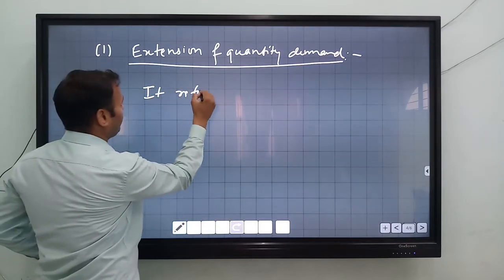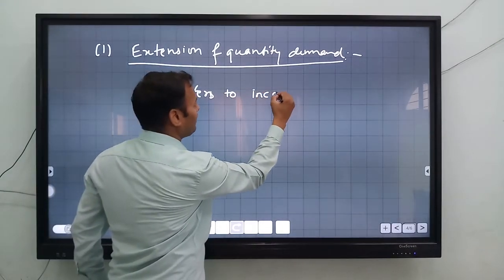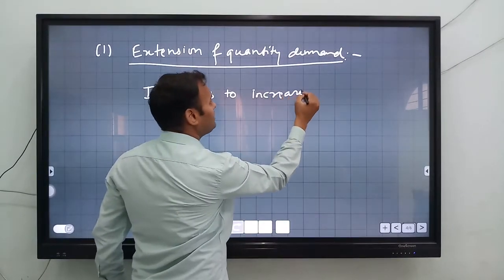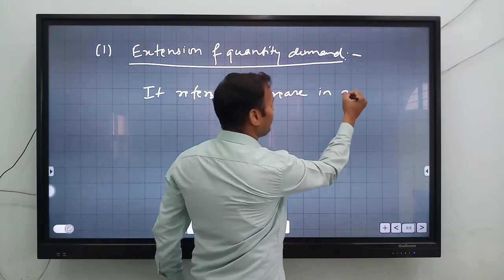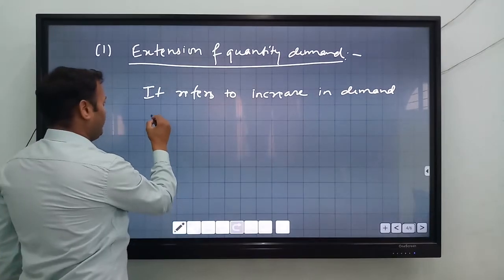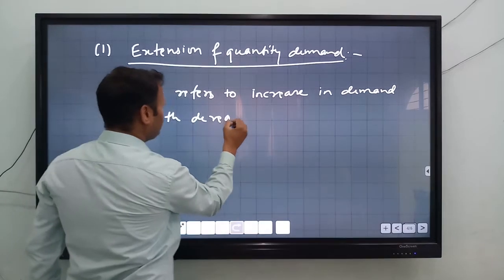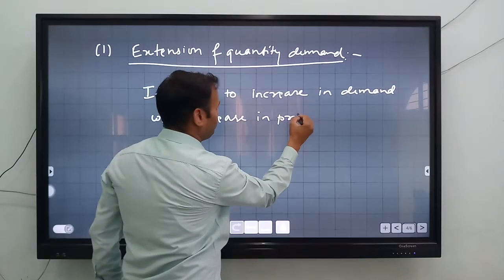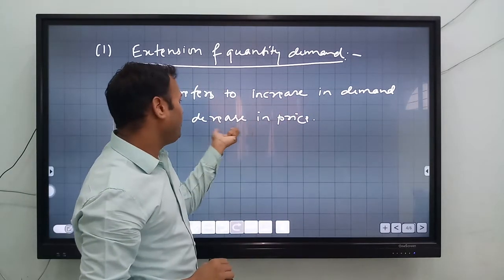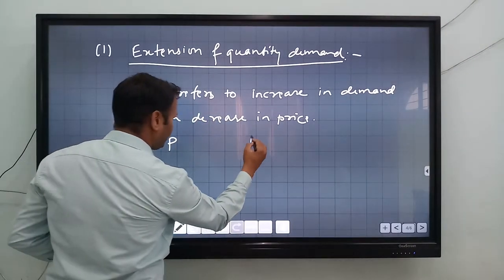It refers to an increase in demand, or you can write quantity demanded, with a decrease in price. Okay, when there is an increase in demand with a decrease in price, that is called extension of demand. So you have to write like this.